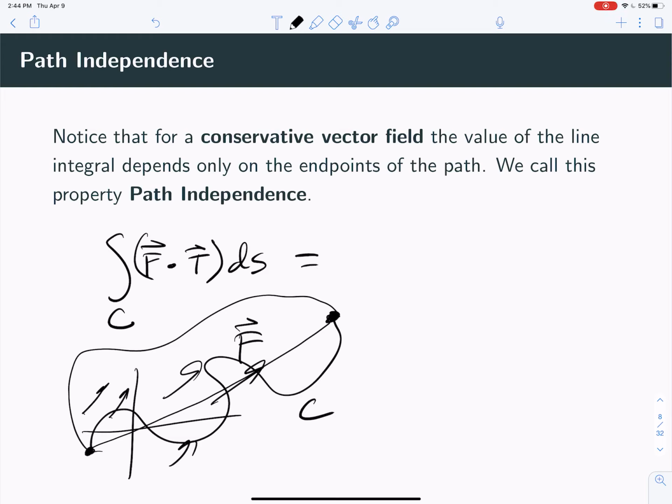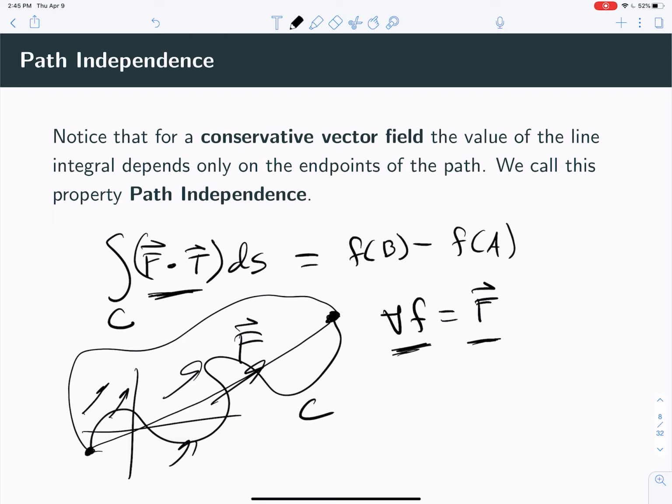because this is equal to f of b minus f of a, right, where f is a potential function for the vector field. So if this is a very special vector field that has a potential function, so that the vector field is the gradient of that potential function, then the amount of work the wind does on that path doesn't depend on the path. It just depends on where you start and where you stop. And that's called path independence, which is a really interesting idea.